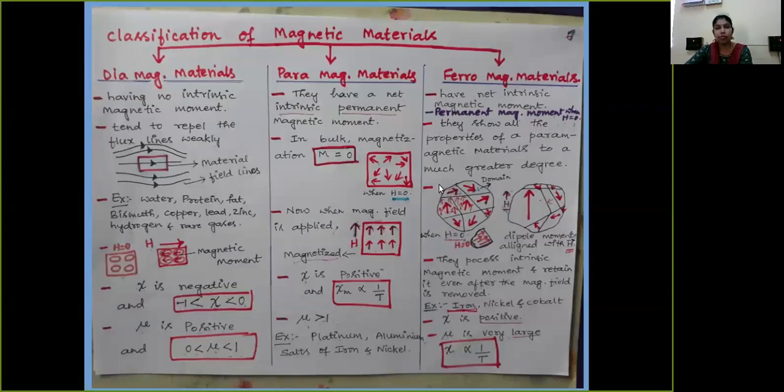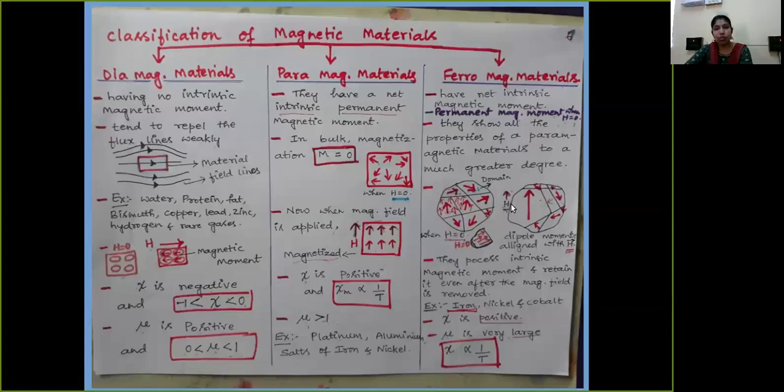Due to the interaction of those atoms, they possess the total intrinsic magnetic moment. So for that particular ferromagnetic material, if you apply a certain magnetic field like this, the domains which have their dipole moments along the direction of the external magnetic field will increase in size, and the magnetic moments in the other domains will start to orient themselves in the direction of the external field. Thereby the total intrinsic magnetic moment further increases after the application of the magnetic field.